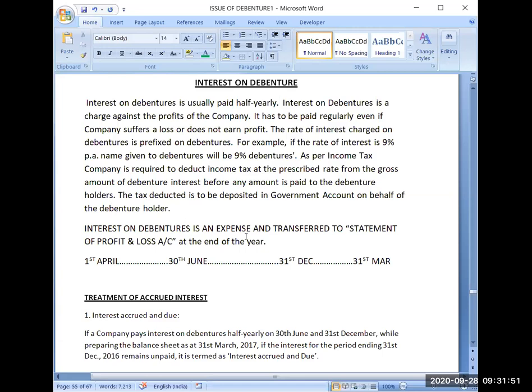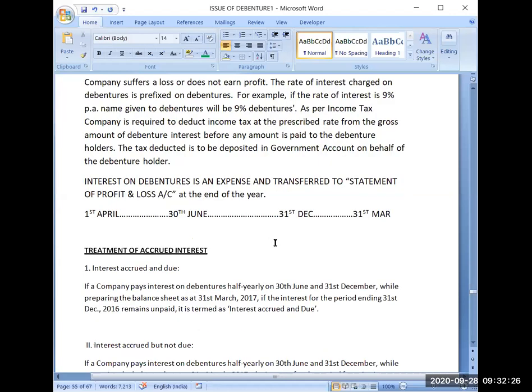Now, interest on debentures is an expense and is transferred to the statement of profit and loss account at the end of the year. If he is deducting TDS but not paying, then penal provisions will be there. Government will levy penalty on that person who is deducting TDS but not paying it to the government. That has to be deposited by a particular date with the Government of India, and the receipt has to be furnished to the person to whom you have paid the rest of the 9,000. He will get a TDS certificate from you that his tax has been deducted.